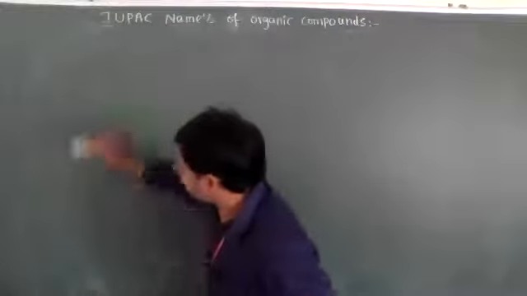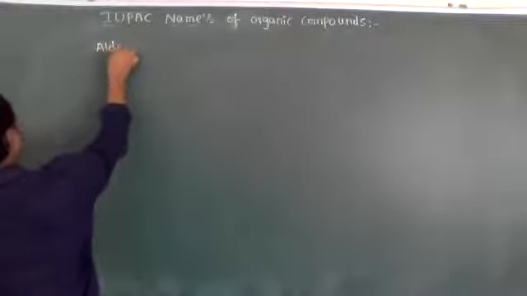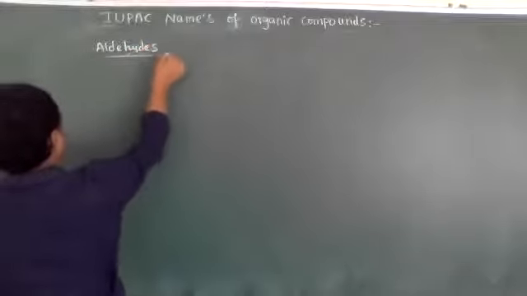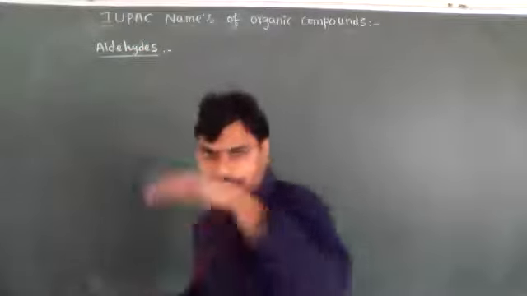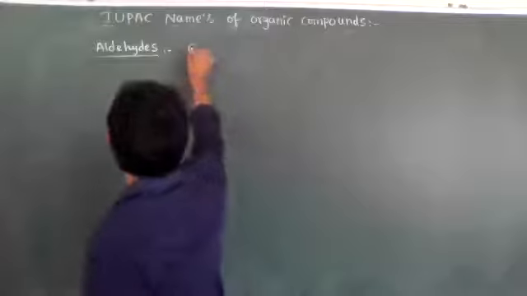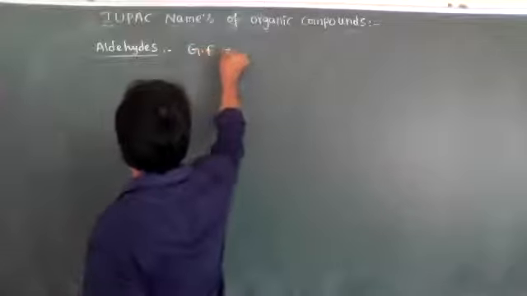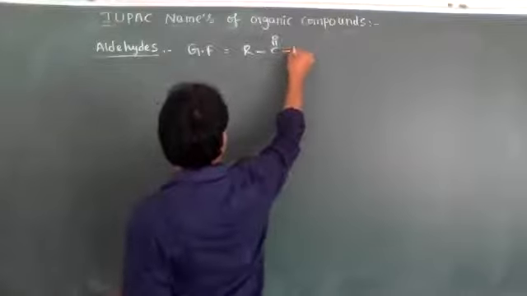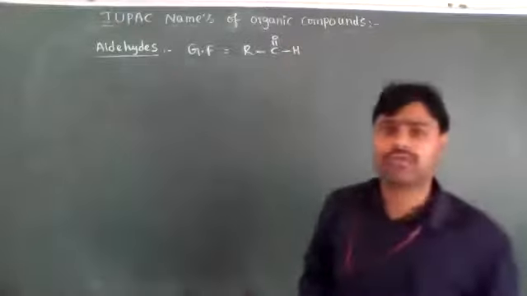Let's see the next important functional group, which is aldehydes. The aldehyde general formula is R-C double bond OH.